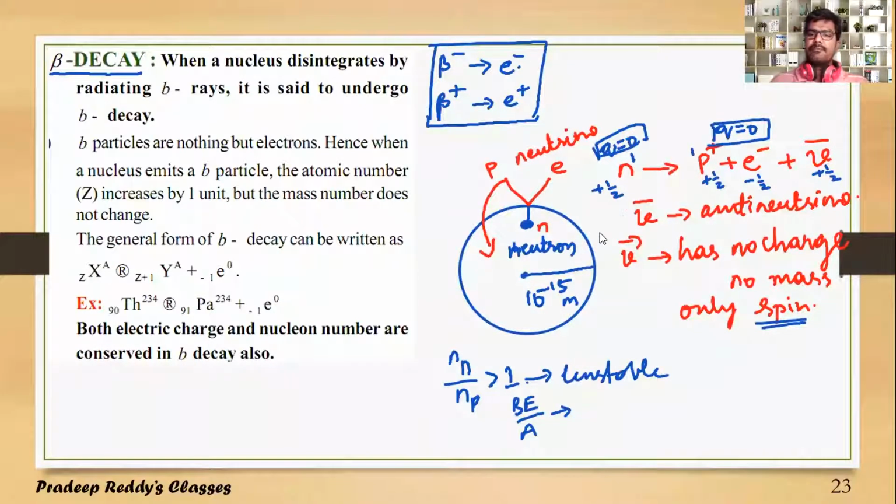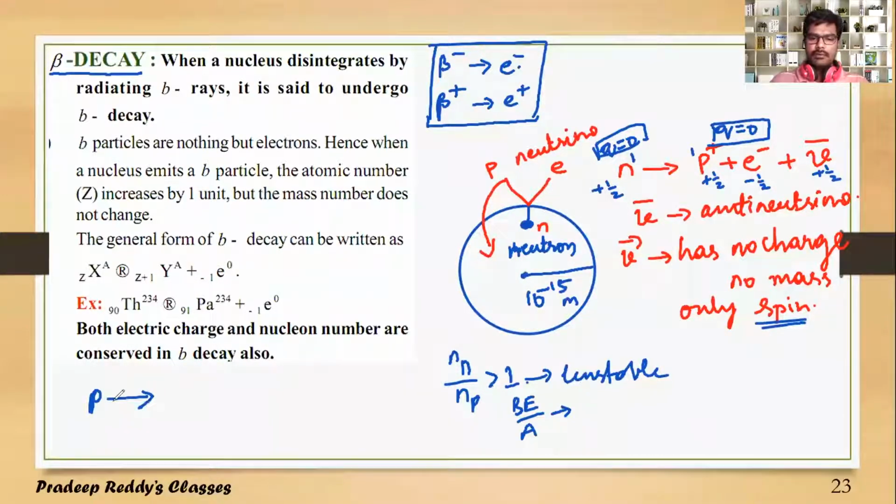Whereas in the case of beta plus decay, what actually happens is a proton releases a positron. A proton releases a positron.